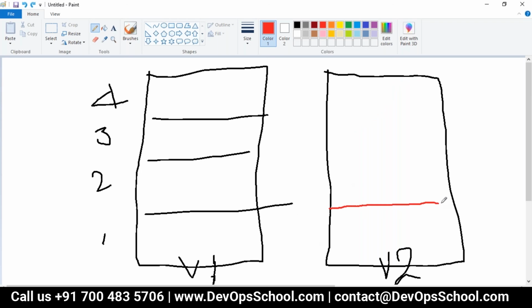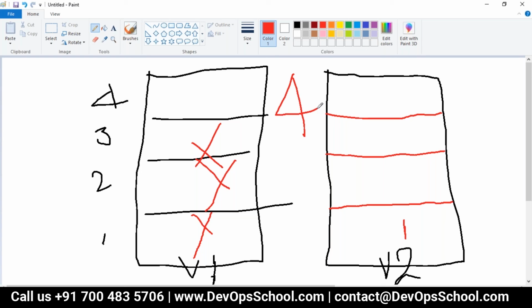First they will add one pod of the new version, and then they will delete one old pod. Then they will add one more pod, then delete one, and again add one more, then delete. That way, at any given point of time, you will have 4 containers to receive requests. Are you understanding this strategy?